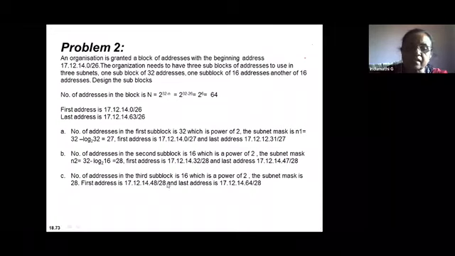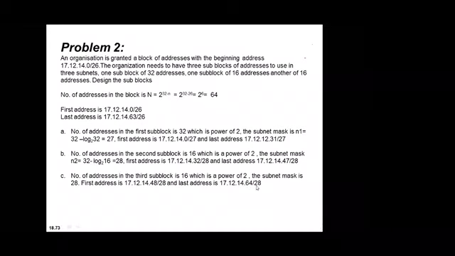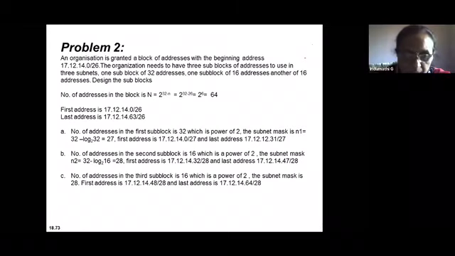Third block, number of addresses in the third block is 16, which is also a power of 2. So the subnet mask is definitely the same as the previous one. n is equal to 32 minus log 16 to the base 2, which is also 28. So the first address is nothing but the next address after the previous block. 17.12.14.47 ended in the second block. So the third block should start with 17.12.14.48/28, and the last address should be 48 plus 16, which is 17.12.14.64/28. This is the design of the subblock 3.